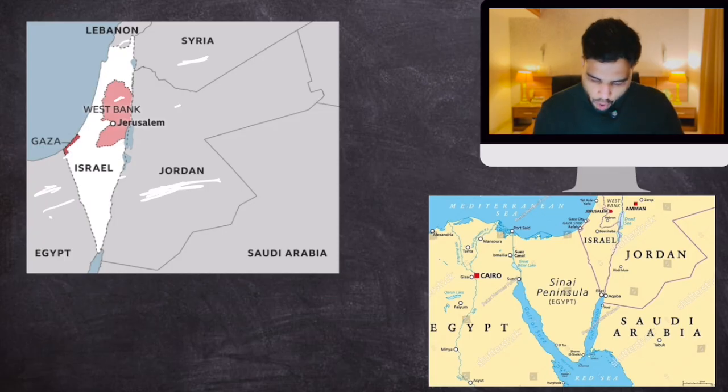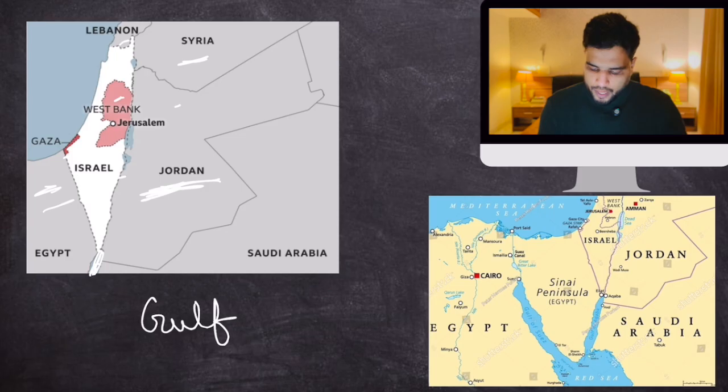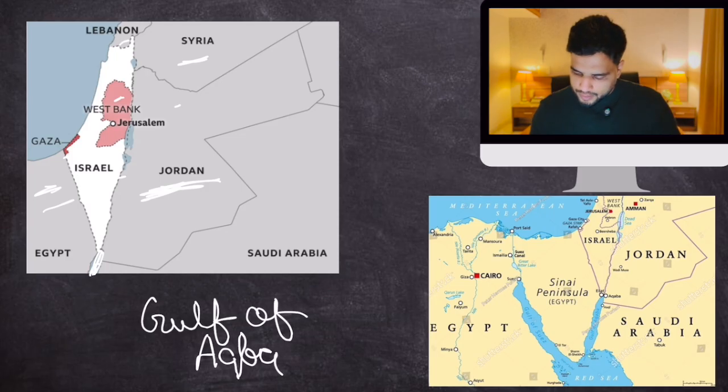Now, this small water body over here, as you can see, this is the Gulf of Aqaba. This is Israel, this is the Gaza Strip, and this territory called the Sinai Peninsula belongs to Egypt.